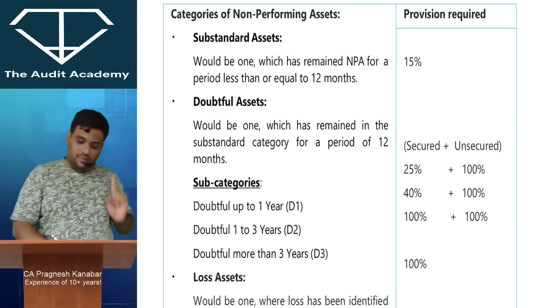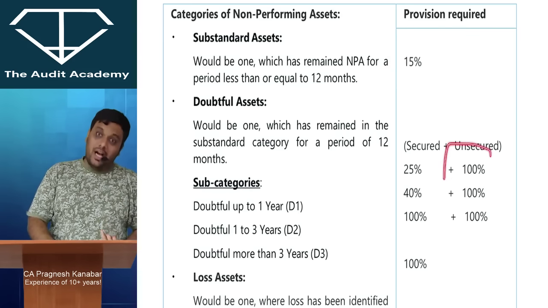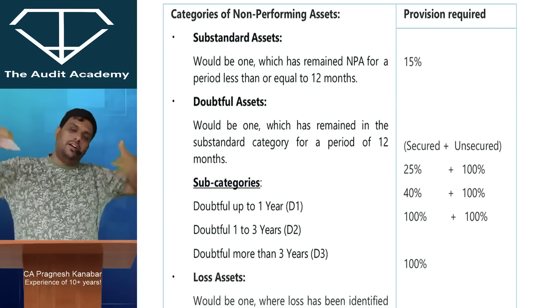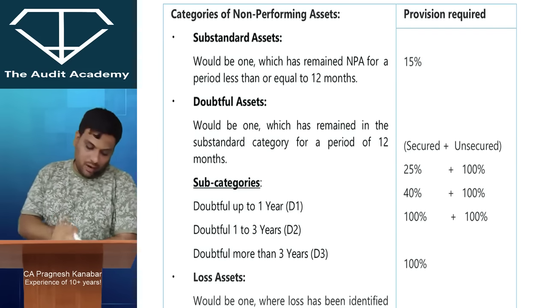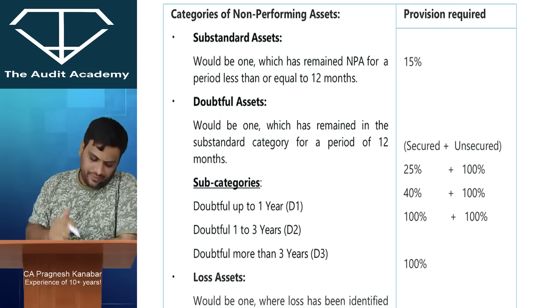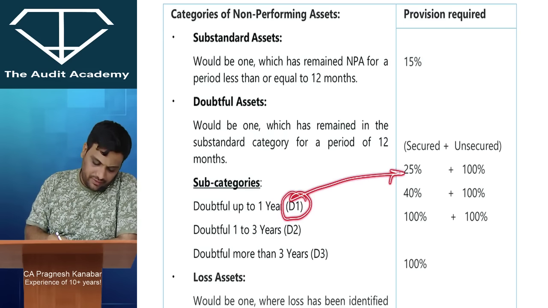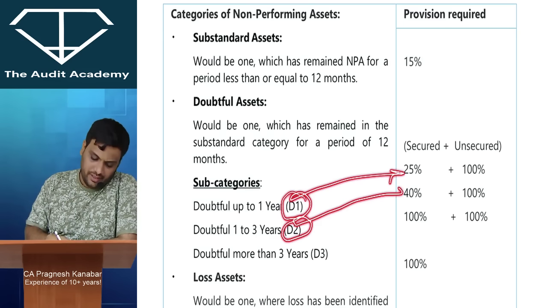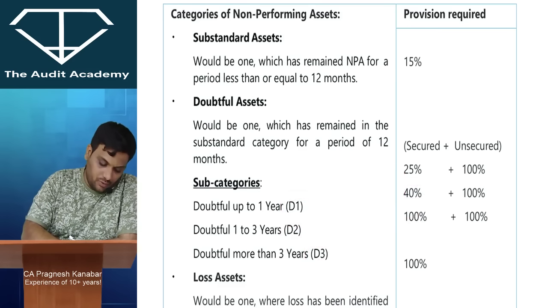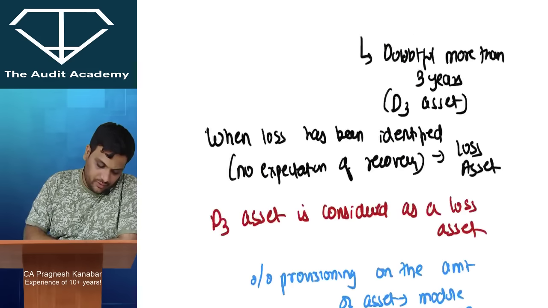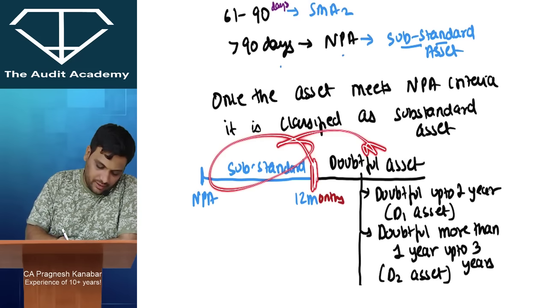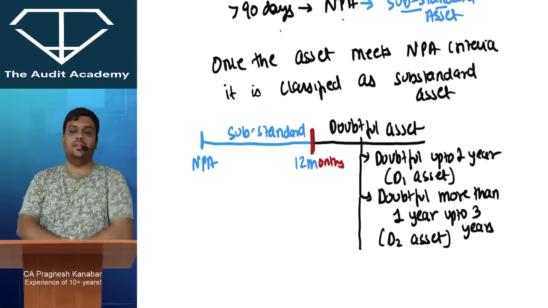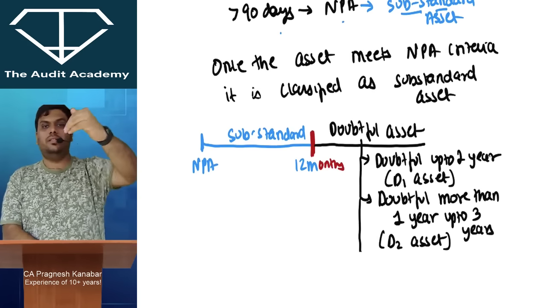Doubtful asset, D1, D2, D3. The moment you say unsecured, 100%. Loss asset, 100% secured, unsecured, whatever it is. The only technical combination can be doubtful and secured. So, D1, 25%, doubtful up to 1 year. D2 40% and D3 100%. Alright. And if you want to revise again, then you just look at my notes and it is very clear. Up till here substandard, then doubtful, then D1, D2 and D3. I mean doubtful up to 1 year, 1 to 3 years and more than 3 years.